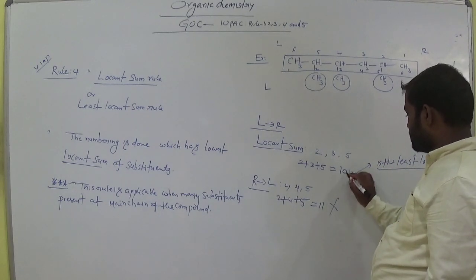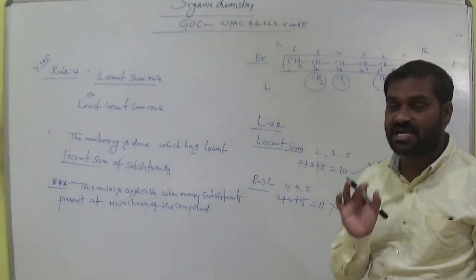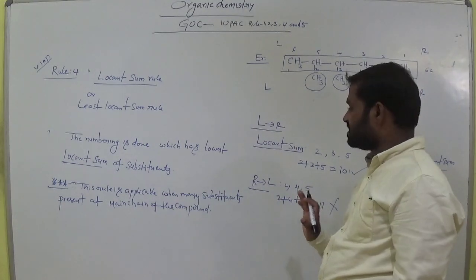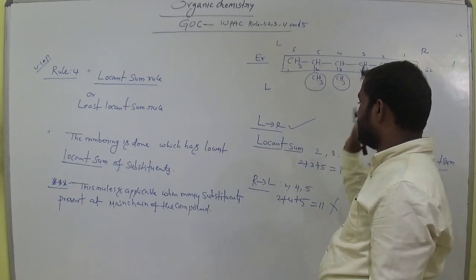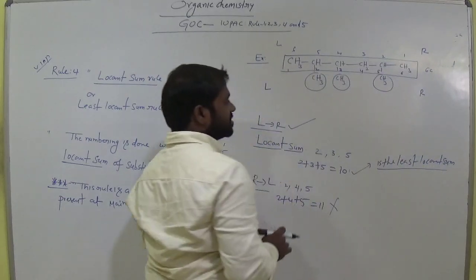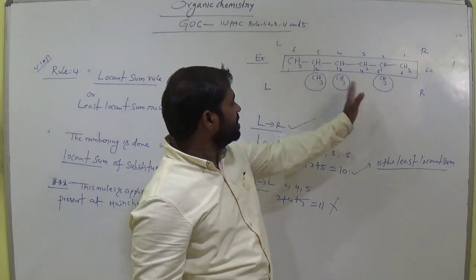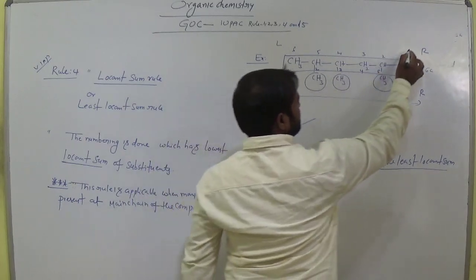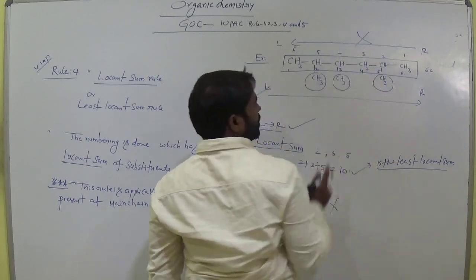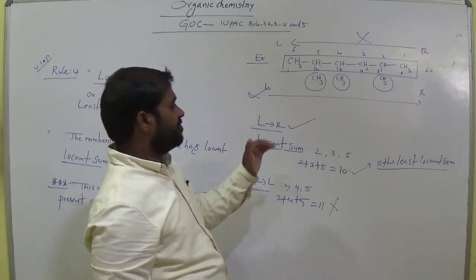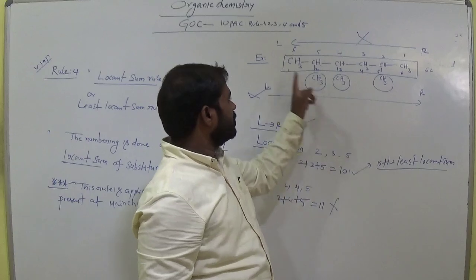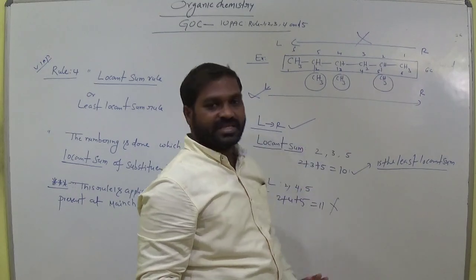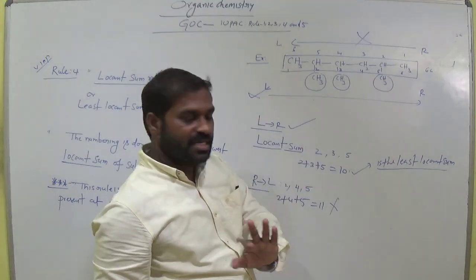So this is wrong, this is the correct. We have to follow the least locant sum rule. Now which numbering is better? Numbering done from left to right is better. So that is 1, 2, 3, 4, 5, 6. In the right to left direction it is the wrong numbering; we don't prefer to give the numbering right to left. So 2 plus 3, 5 plus 5. Is it clear, students? We have to follow this.